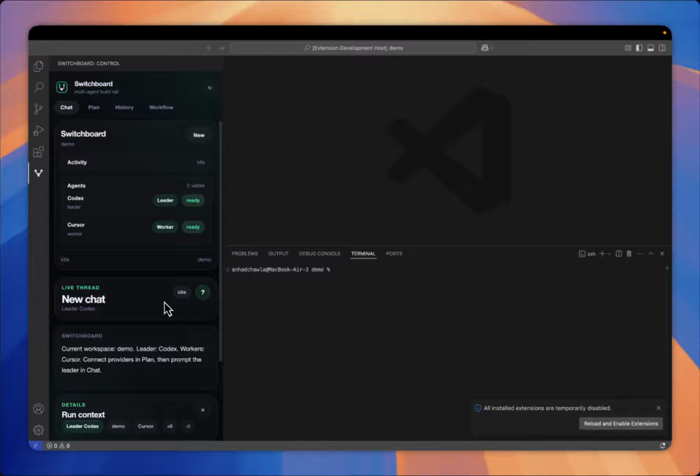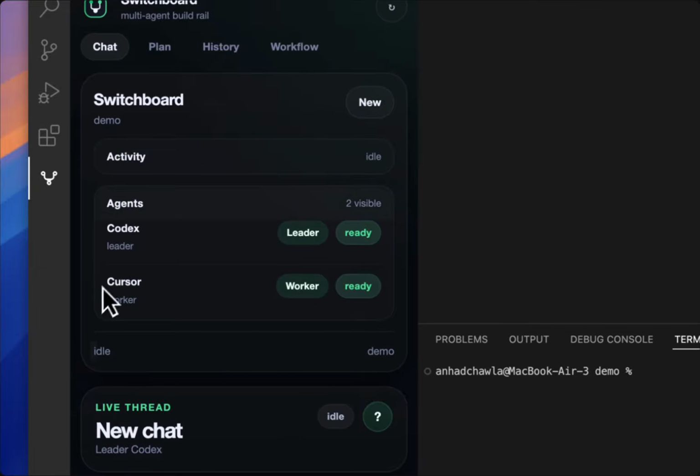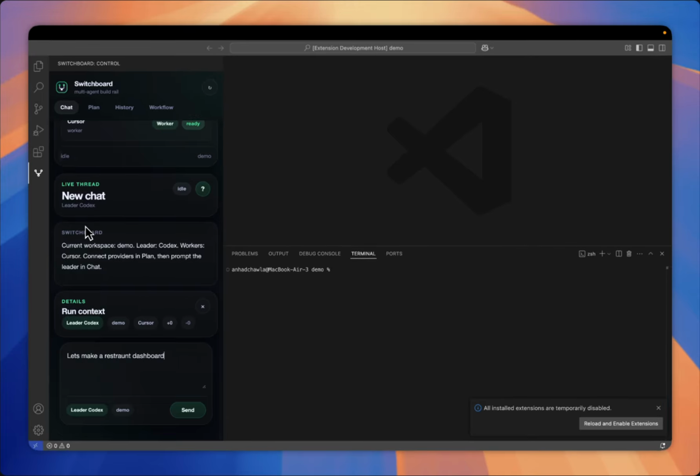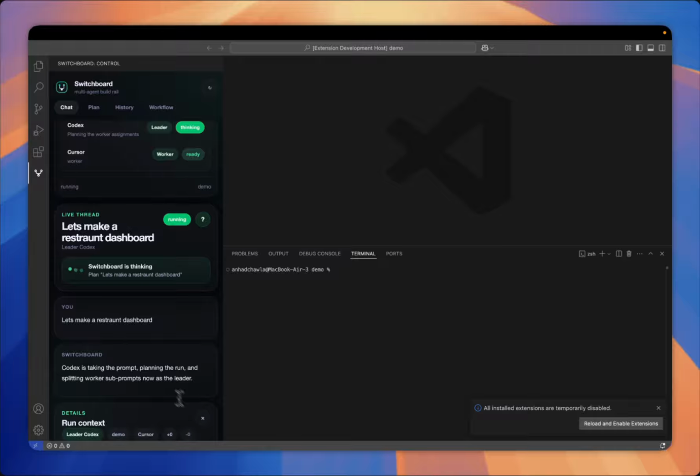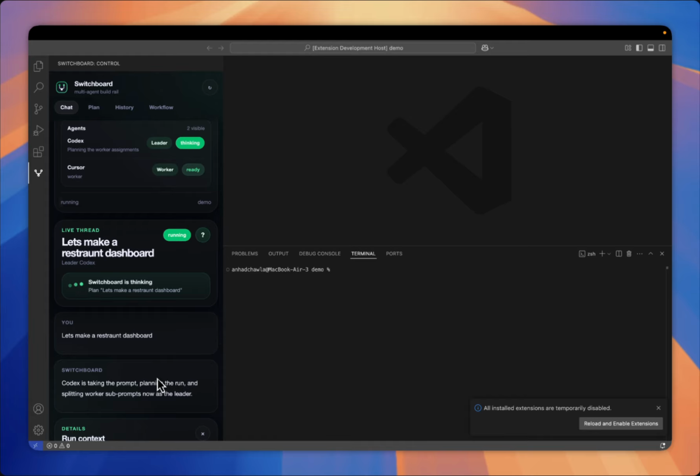Then what Codex is going to do is going to see, hey, who are the workers underneath me? It's going to identify that Cursor is the worker underneath me, and it's going to actually give a sub prompt to Cursor based on what it believes Cursor is good at. So as we know, Cursor is great at developing a front end, and Claude is great at security.